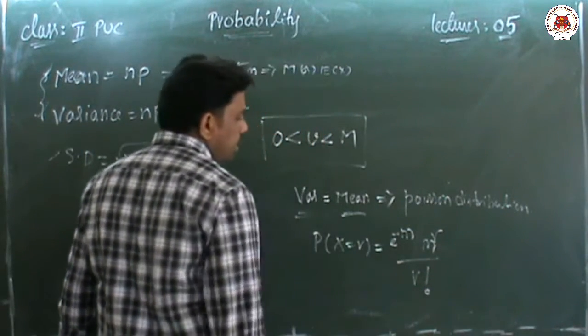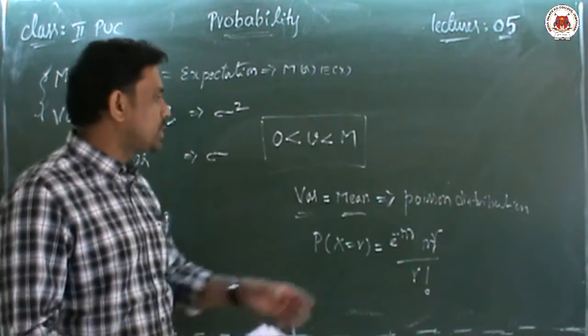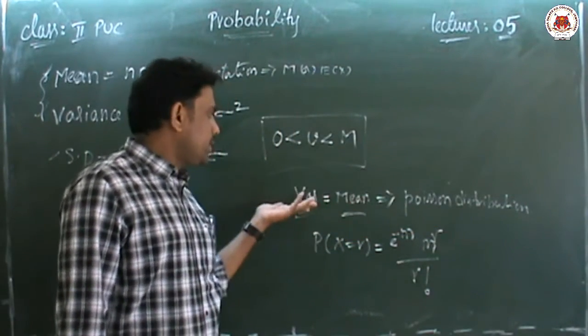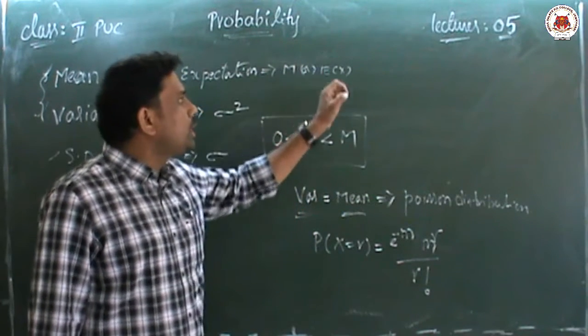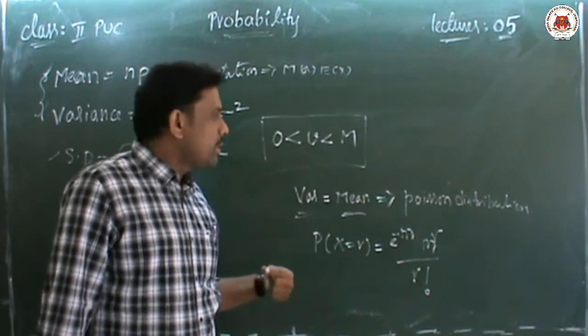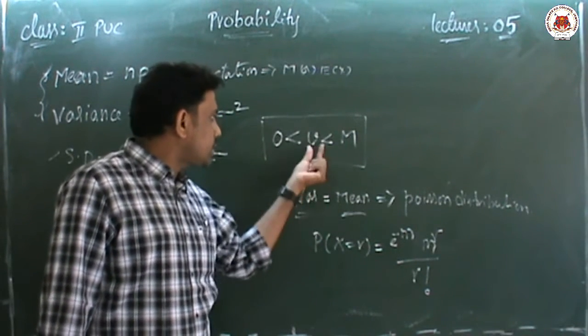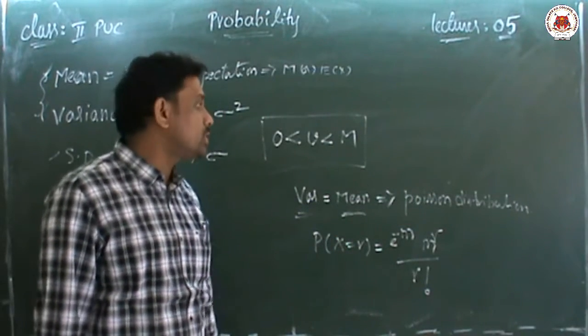Generally in a probability distribution the variance is smaller than the mean. Only in the particular case when variance equals mean, the distribution is called the Poisson distribution.